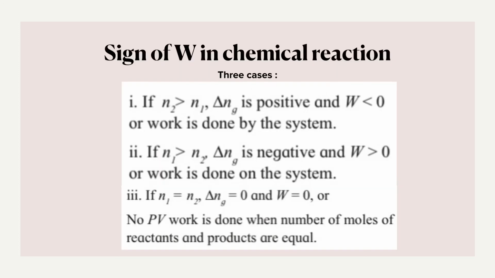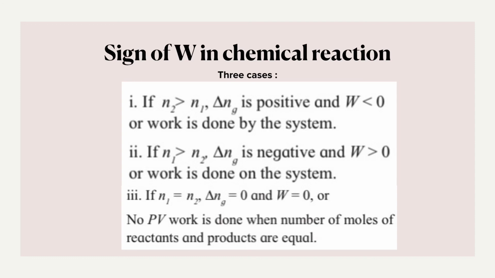Over here we'll see 3 different cases. First one, where N2 is greater than N1. If N2 is greater than N1, then the term delta N will be positive because it is N2 minus N1. If that is positive, we know the expression is W is equal to minus delta N RT, so there will be a negative at the end. So W will be negative in this case. Therefore I can say that work is done by the system on the surroundings.